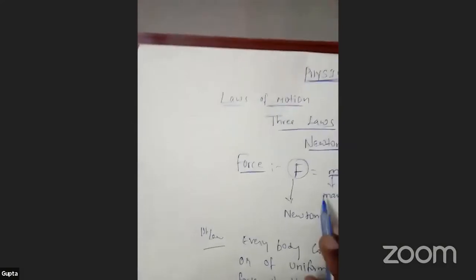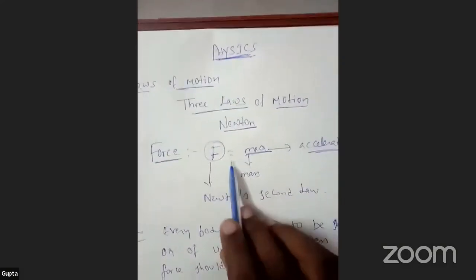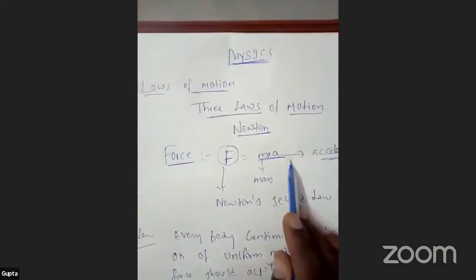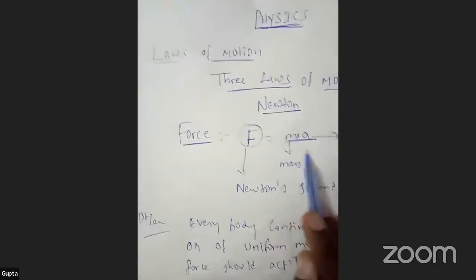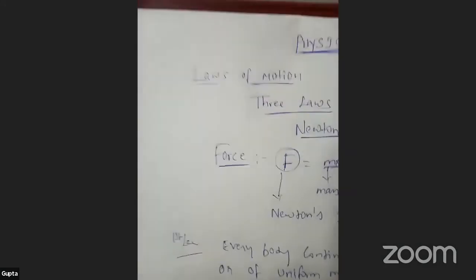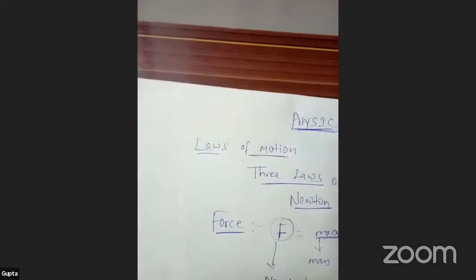And the second law is, as I initially told, F is equal to ma. So force is always equal to the product of mass and acceleration. So before going there, I have to tell